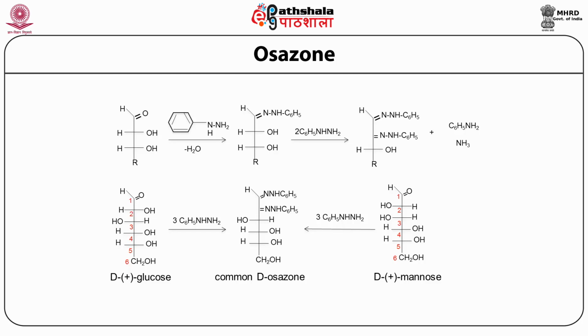For example, glucose gives broomstick or needle-shaped crystals, while maltose will give sunflower-shaped crystals. Glucose, fructose, and mannose all react the same way with phenylhydrazine and will give the same osazone derivative.